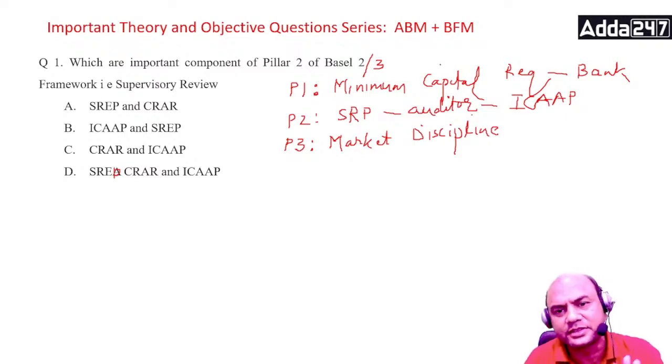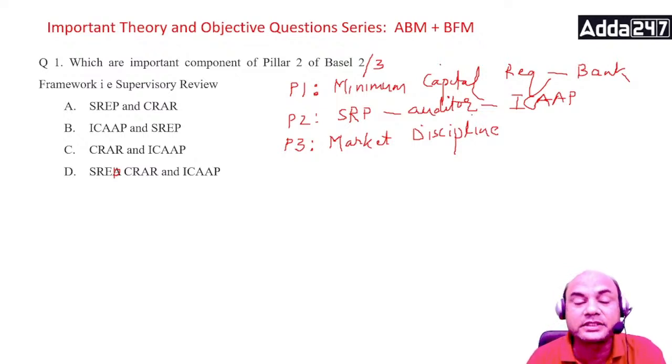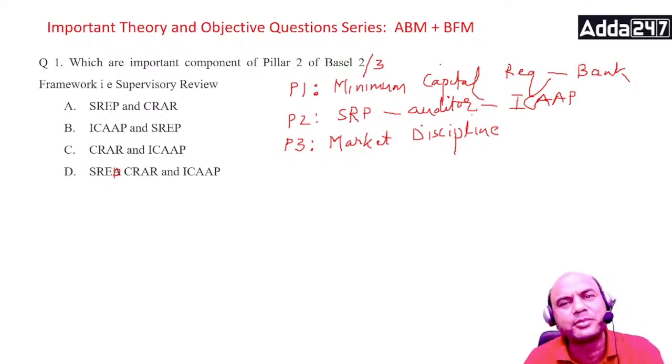ICAP is always with the bank. The bank has to perform the ICAP, and RBI will check whether the bank is sticking to its ICAP. This is a common document with RBI for all the banks. ICAP is basically a checklist: have you done this, this, this?